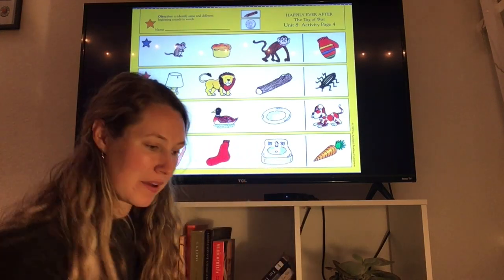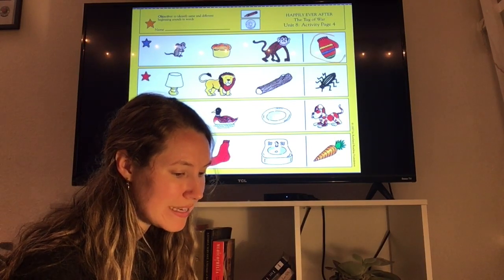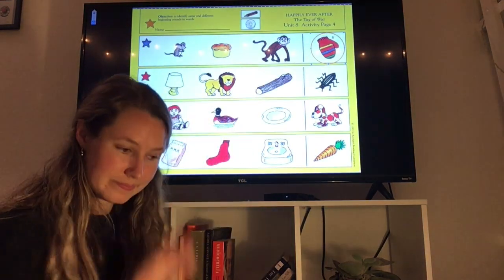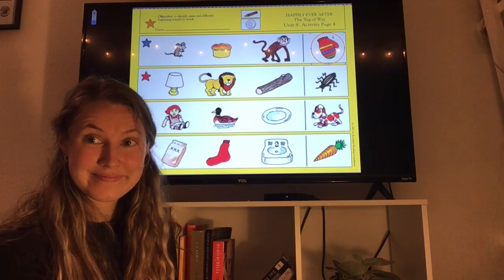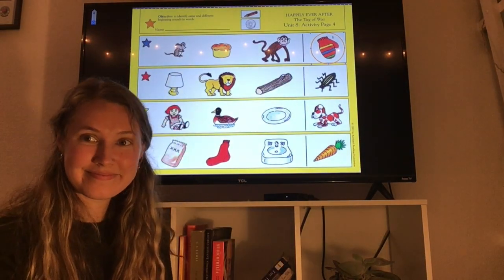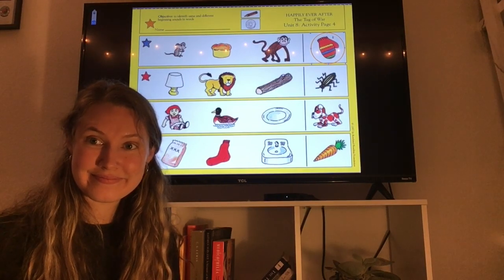We've already learned about letter M, so I'm going to circle my mitten. Let's check our answer. You should have circled the mitten. Yay! Mitten does begin with the same sound as mouse, muffin, and monkey.